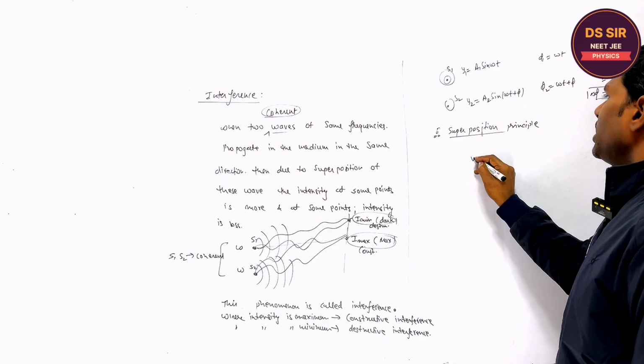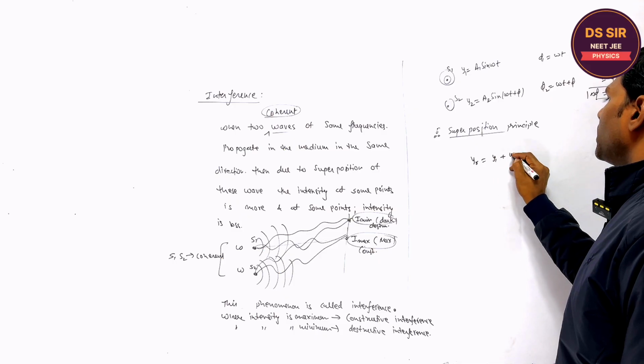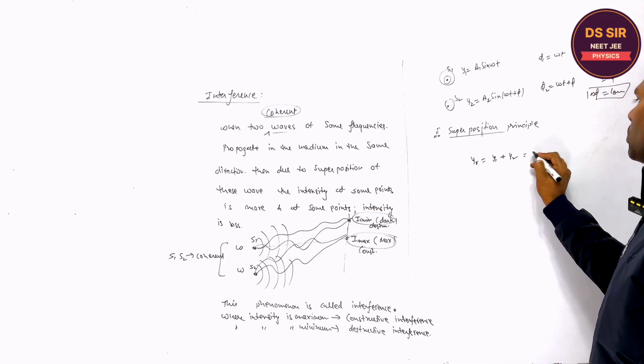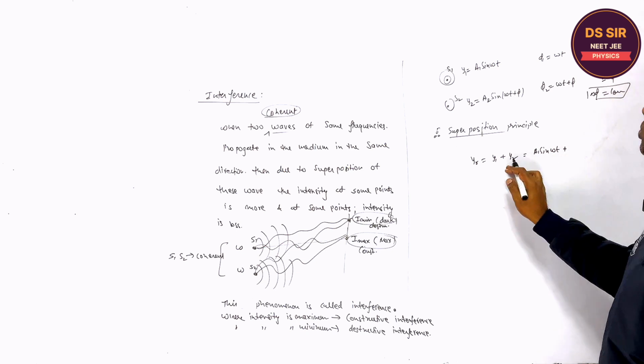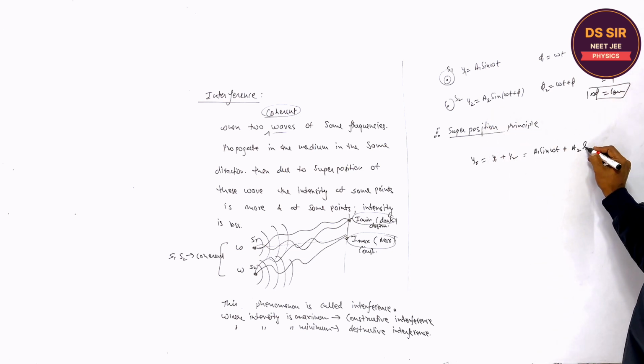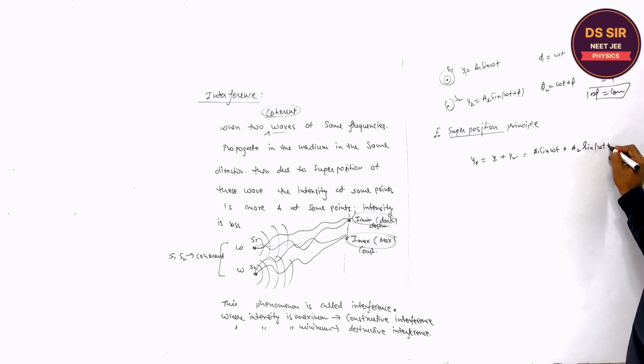The resultant displacement is nothing but y1 plus y2. What is y1? a1 sine omega t. What is y2? a2 sine (omega t plus phi).